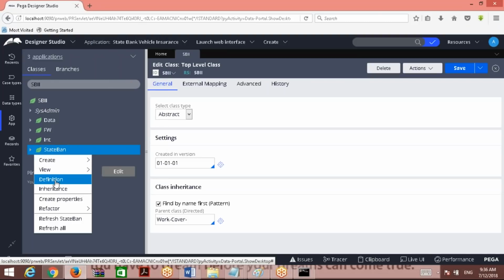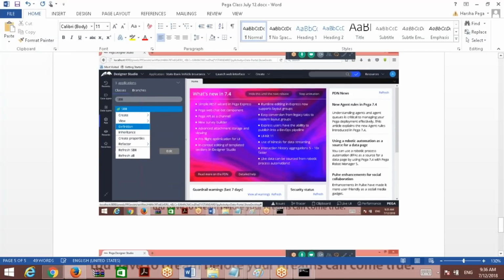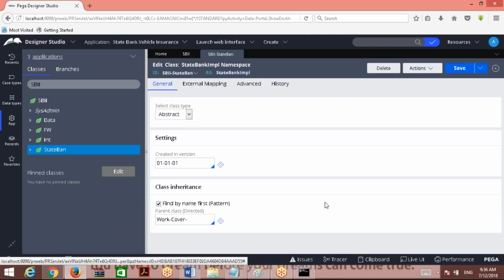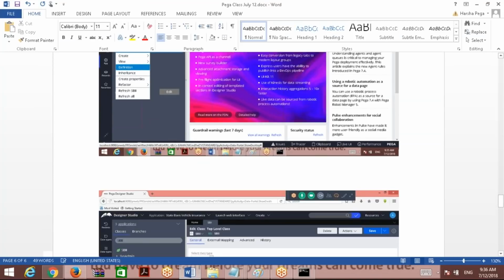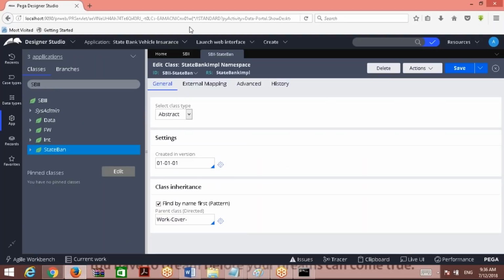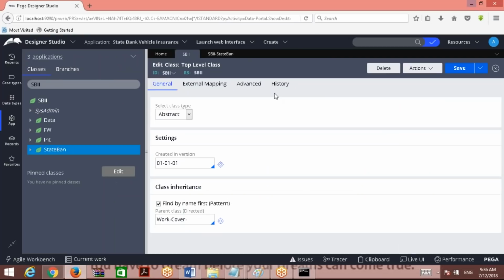Definition. For the second one, this is the definition. For the first one, I'll give the definition number. For the first one, this is the definition. And for the second one, it is the definition. Second one, when you have the definition, what is the class name? ID. What is the class name?